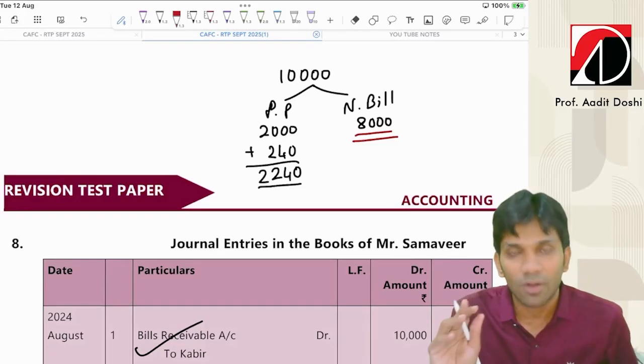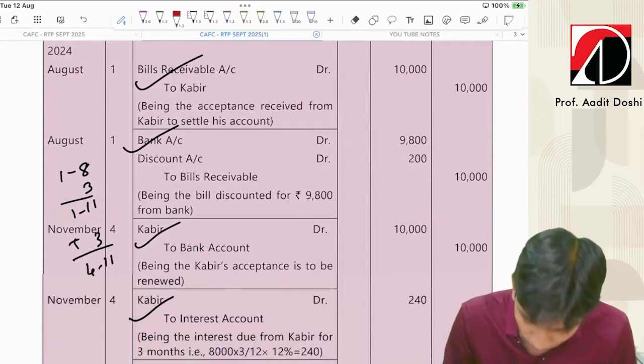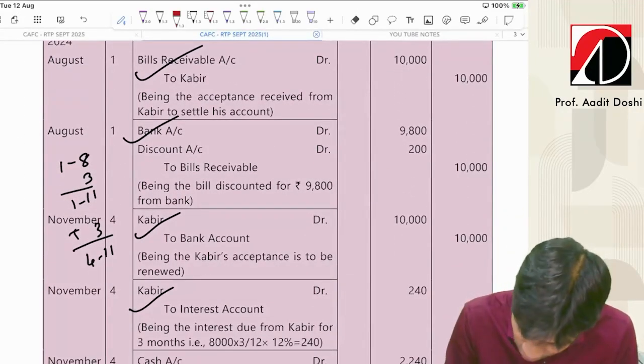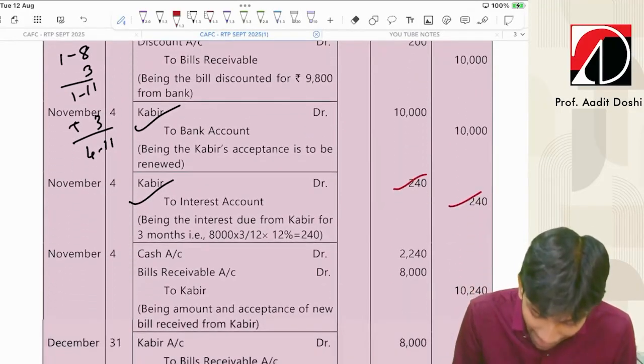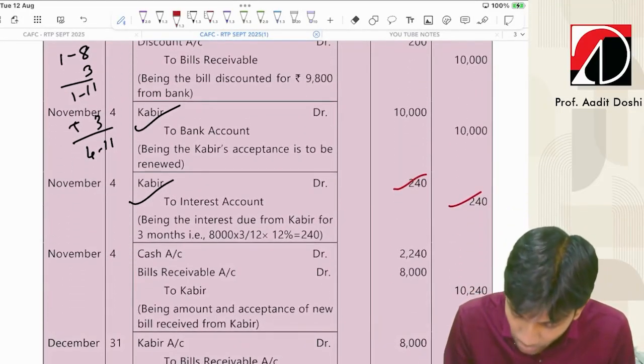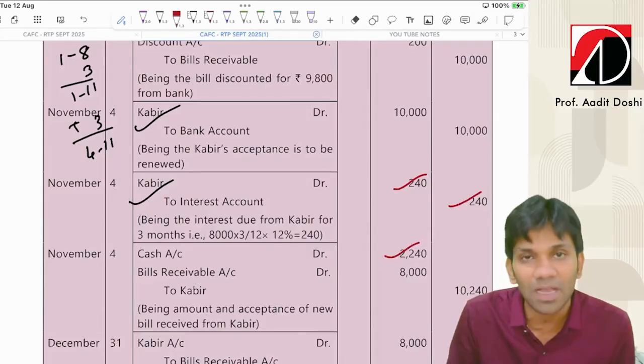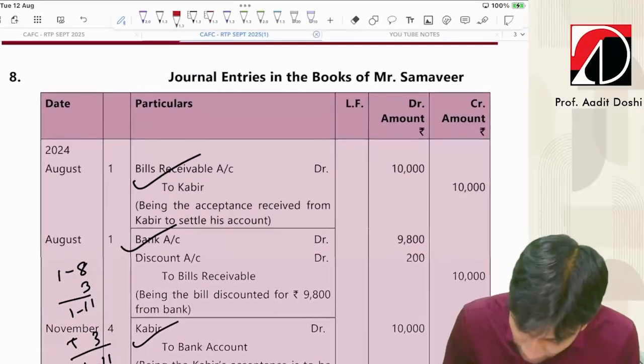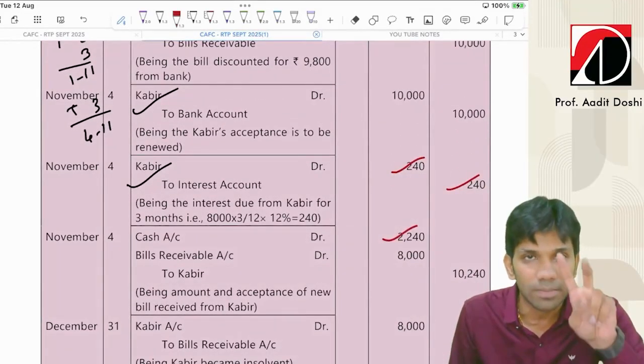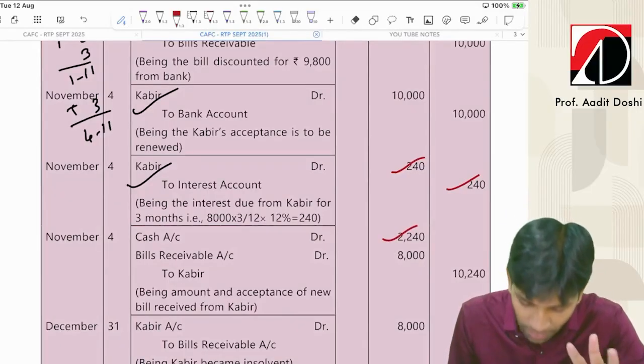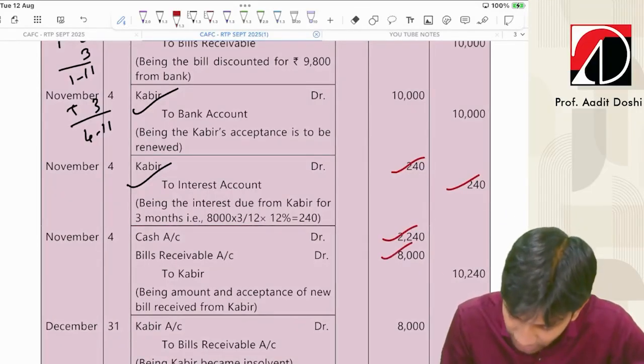So we were on the dishonor entry. It is Kabir to bank 10,000, then Kabir to interest 240 rupees. Then bank account debit to Kabir 2,240 and bill receivable account debit to Kabir 8,000. So they have combined here: bank account debit, bill receivable account debit to Kabir, bank 2,240, bill receivable 8,000, total 10,240.